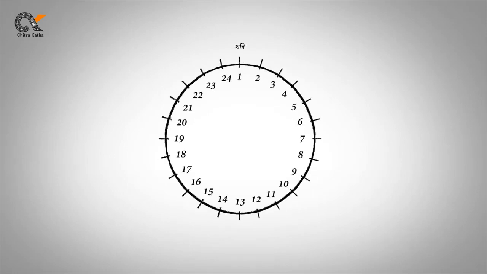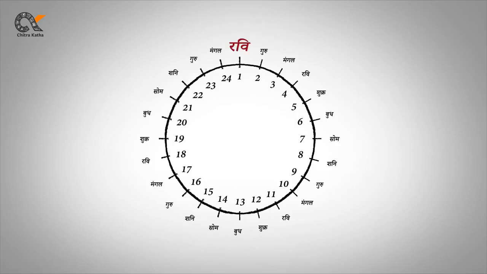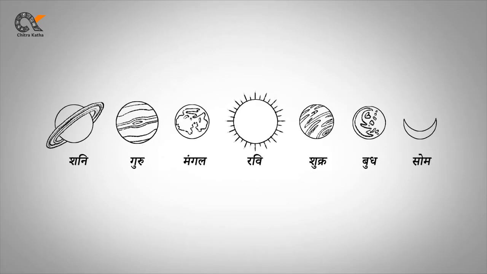Let's assume that today is Shanivar, which means the first Hora of today was dedicated to Shani. Starting from Shani, when we will complete 24 hours, the next Hora will be dedicated to Ravi, and after that it will be for Som. Interesting, isn't it? Try it yourself, pause the video and start calculating from today.